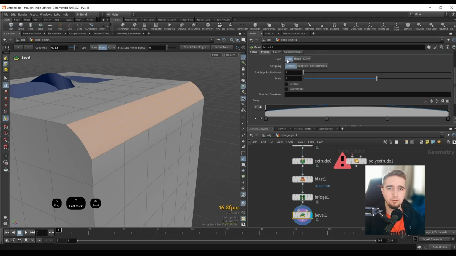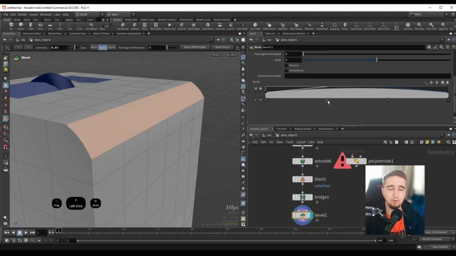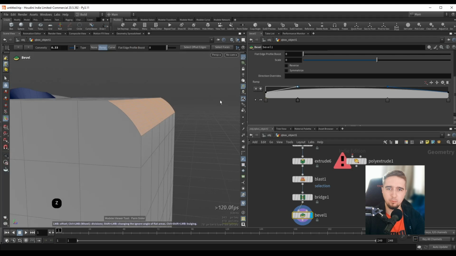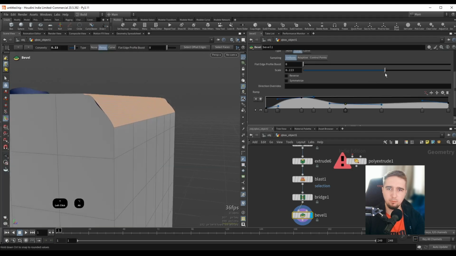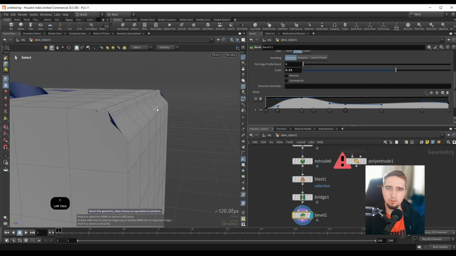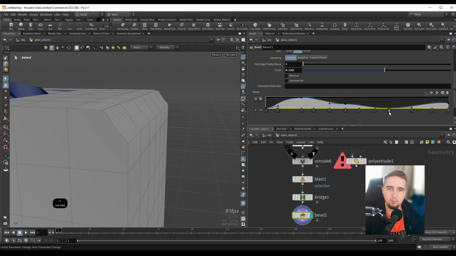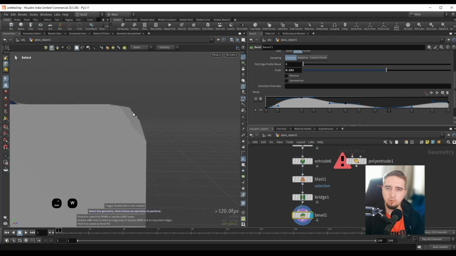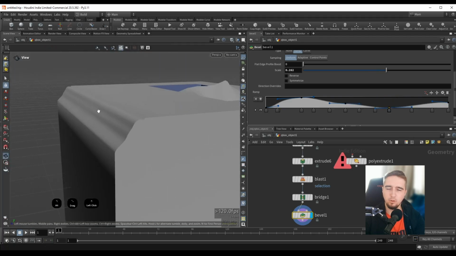So if I set this to ramp, we have the option now to control our geometry with this ramp. So maybe I have to increase the divisions here, and probably here I have to increase the scale for this to work. So I can push this out a little bit and I can increase the divisions. Maybe we can do something more interesting, and we have all the controls that we need for our bevels.